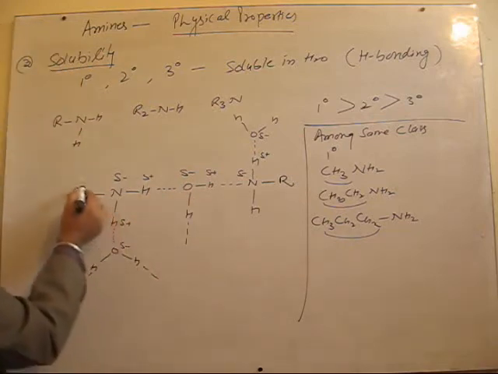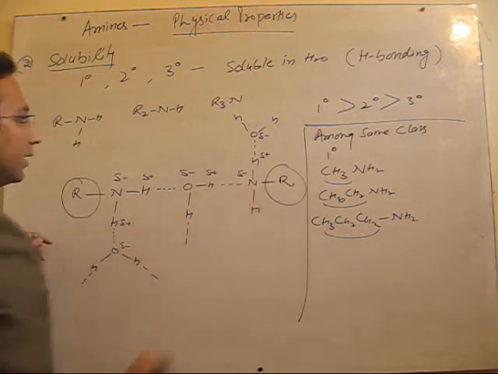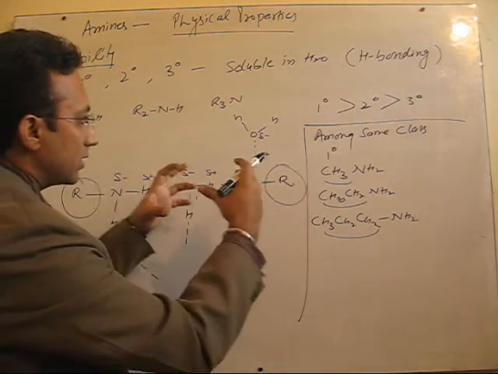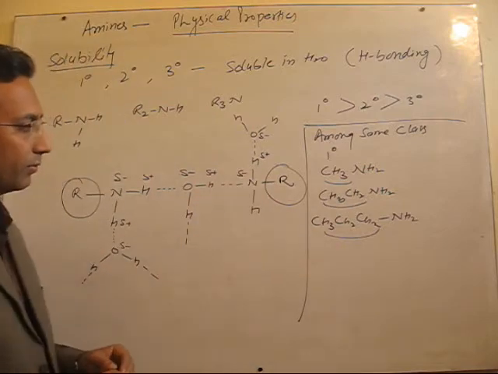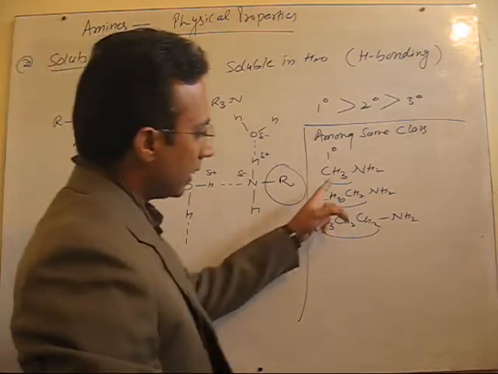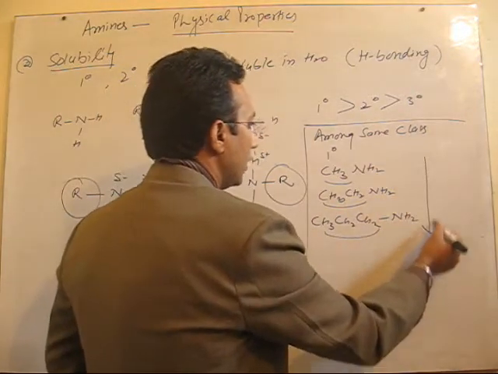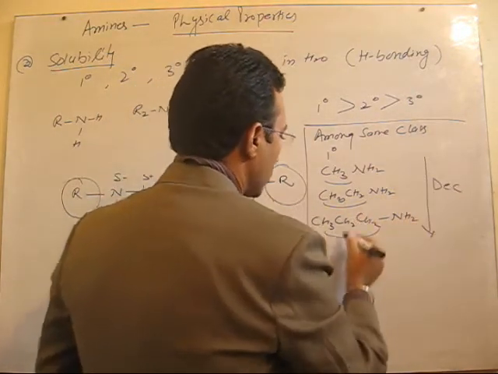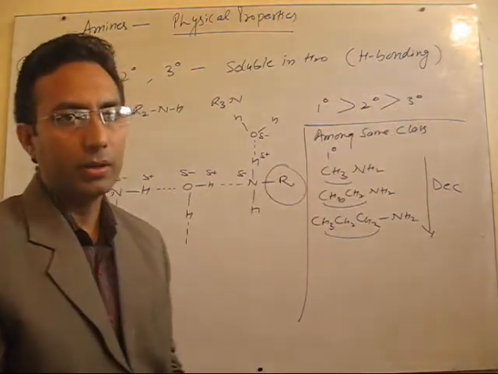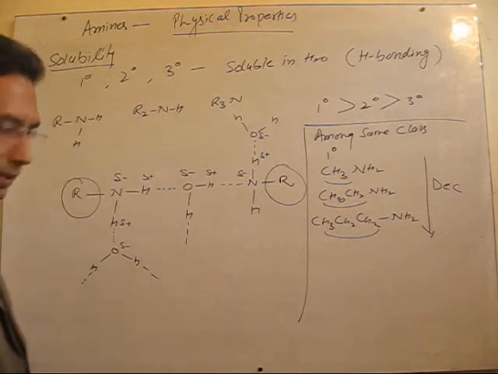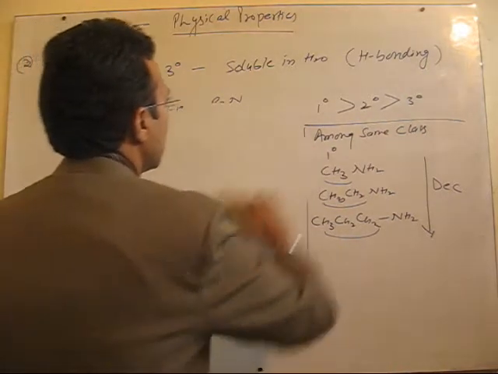That means if this is a bulkier group, then there will be less approach of water towards NH. So as a result, the bigger the size of our group, the less is the solubility. So solubility decreases as the size of the group goes on increasing in any primary, secondary or tertiary amine. Fine. So this is regarding solubility of aliphatic amines.